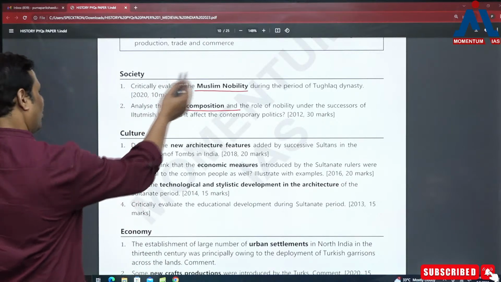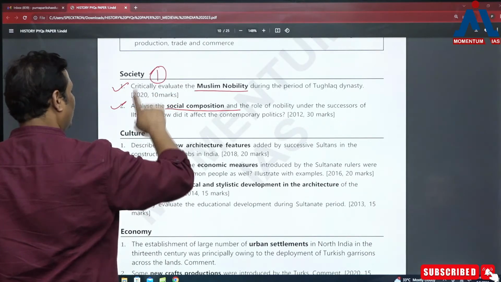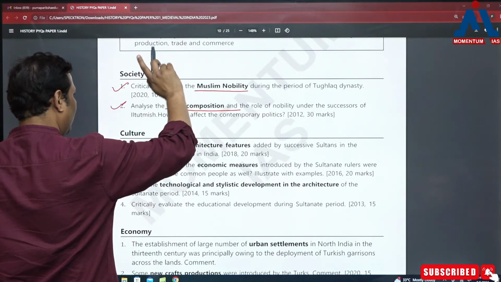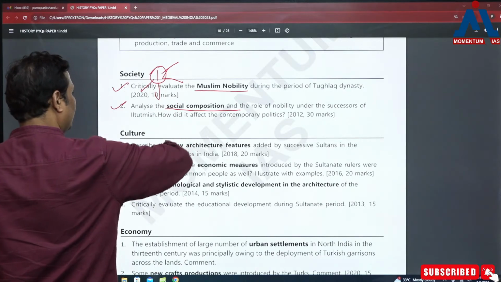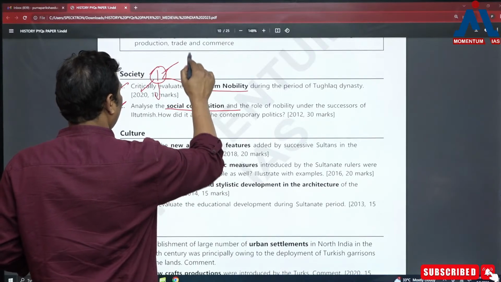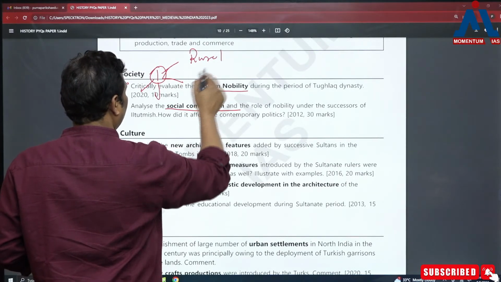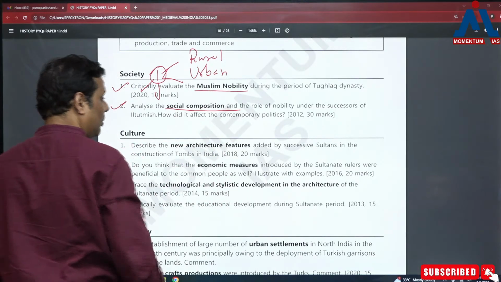So though questions have been asked only from this one dimension, that does not mean that this is the only dimension you'll be asked. There are multiple possibilities of questions, and you need to prepare for them. Such as, I'm just giving you suggestions, one question would be based on rural society, one question maybe based on urban society.